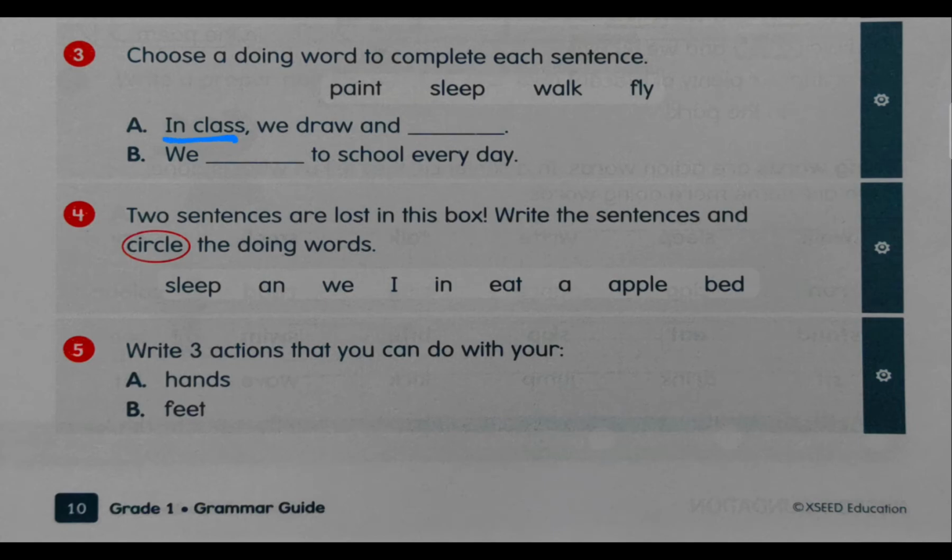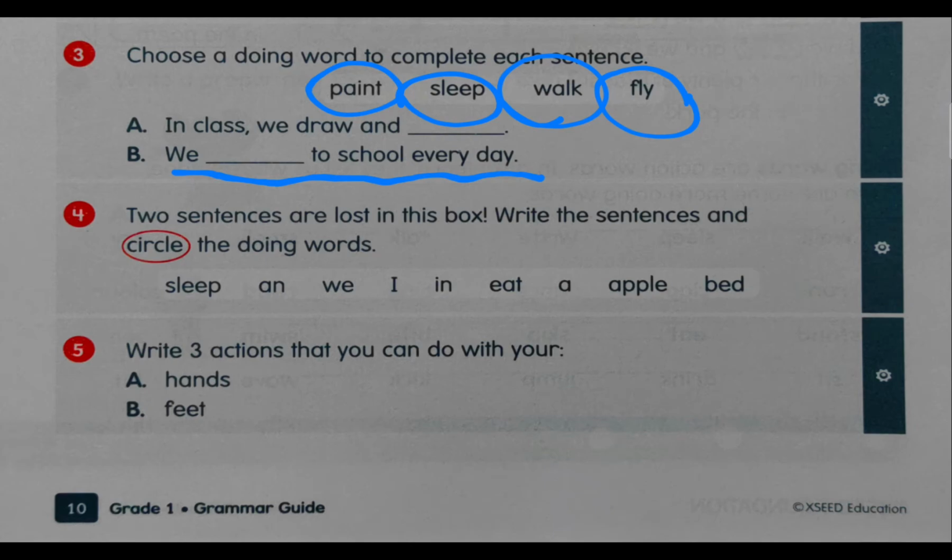So in class, we draw, and what do we do in class? We draw, and now find out the words from up here. Which one will be correct to fill in this line, okay? And B, we dash to school every day. Do we paint to school every day? Is the word sleep correct? We sleep to school every day, or we walk to school every day, or we fly to school every day. Which word is correct? You will fill up here, okay?